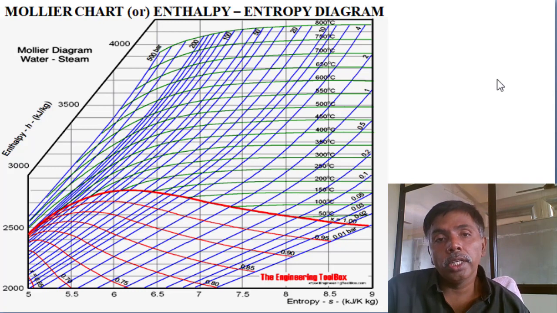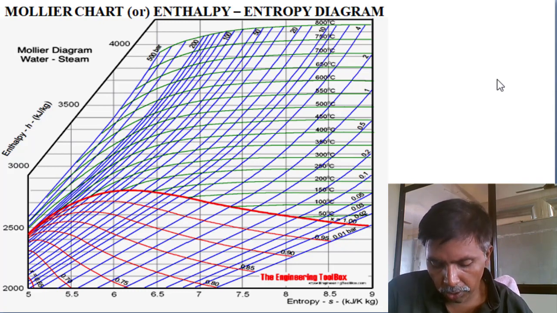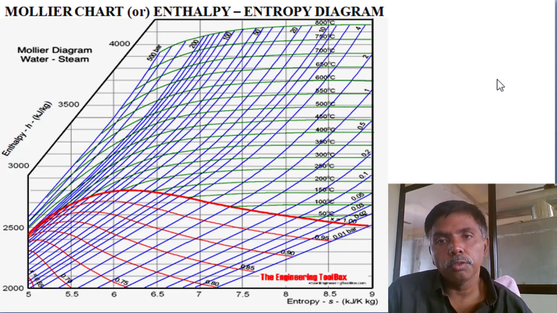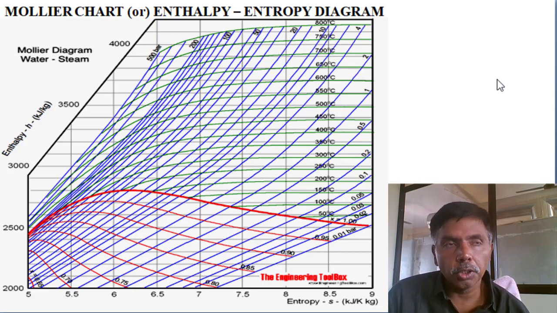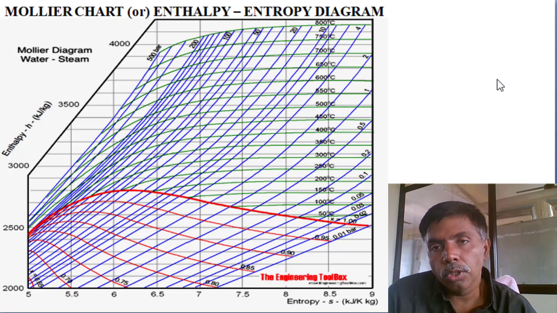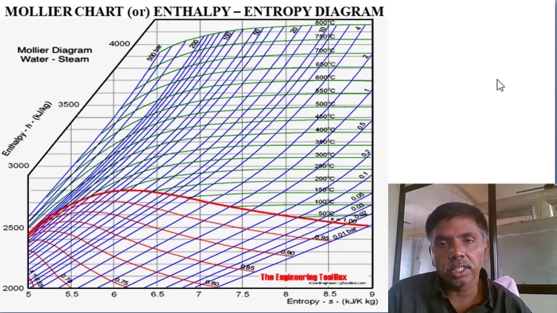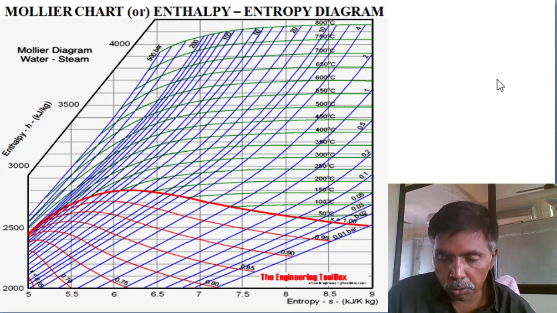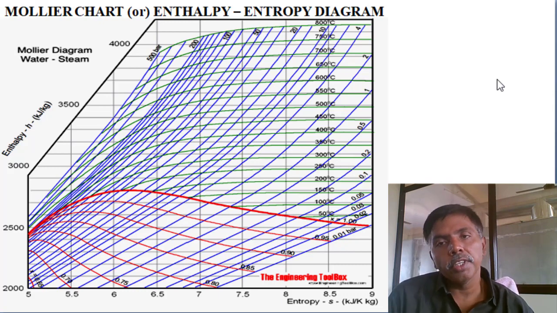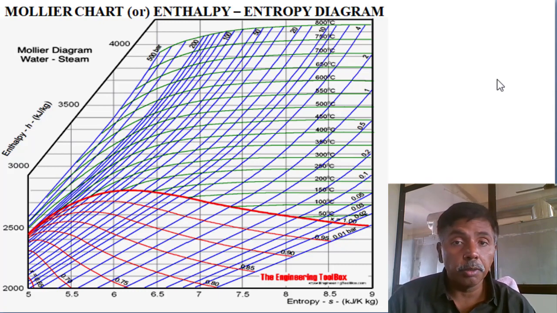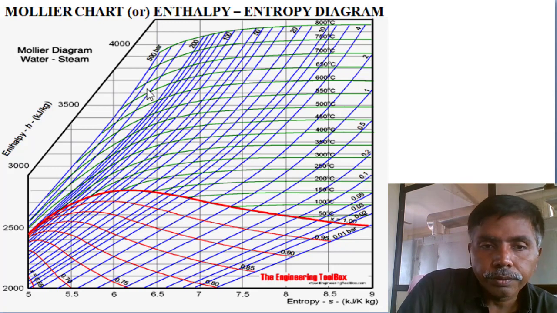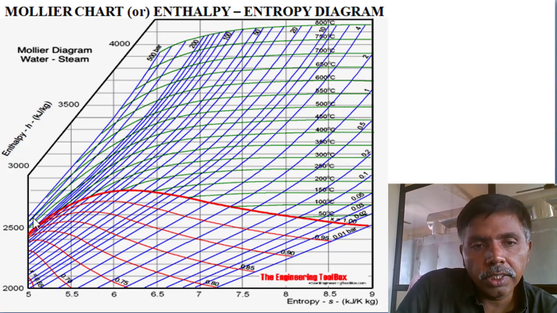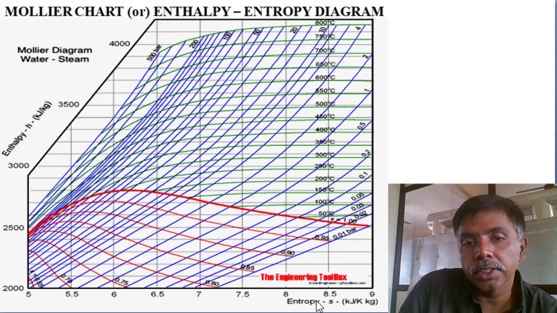Next, the Mollier diagram. Mollier recognized, in flow processes, the importance of the relation between enthalpy and entropy. Because for determination of the availability, you want to know the total energy and the unavailable energy. Then only you can calculate the exergy, or capability to do work, or availability, or available energy, whatever. That is very important. So on the y-axis he took enthalpy and the x-axis is entropy.